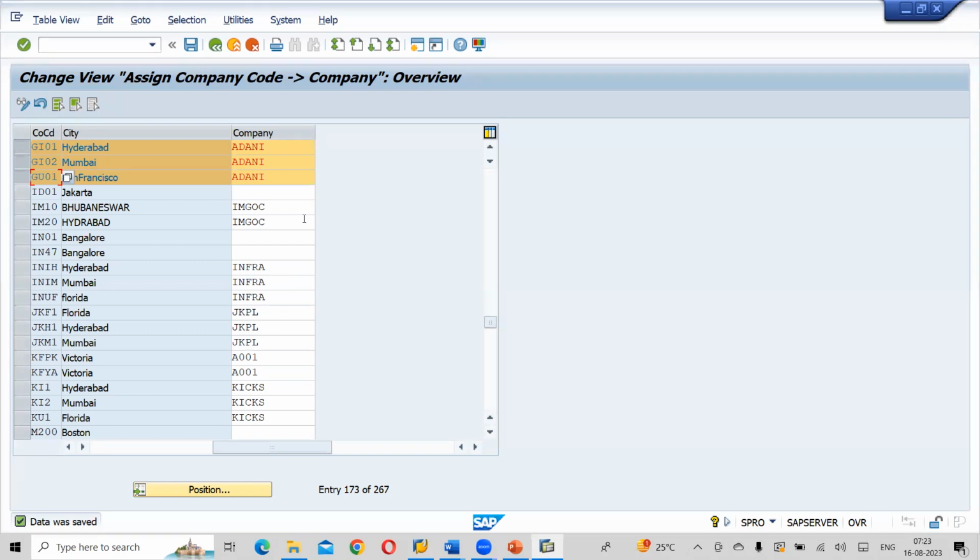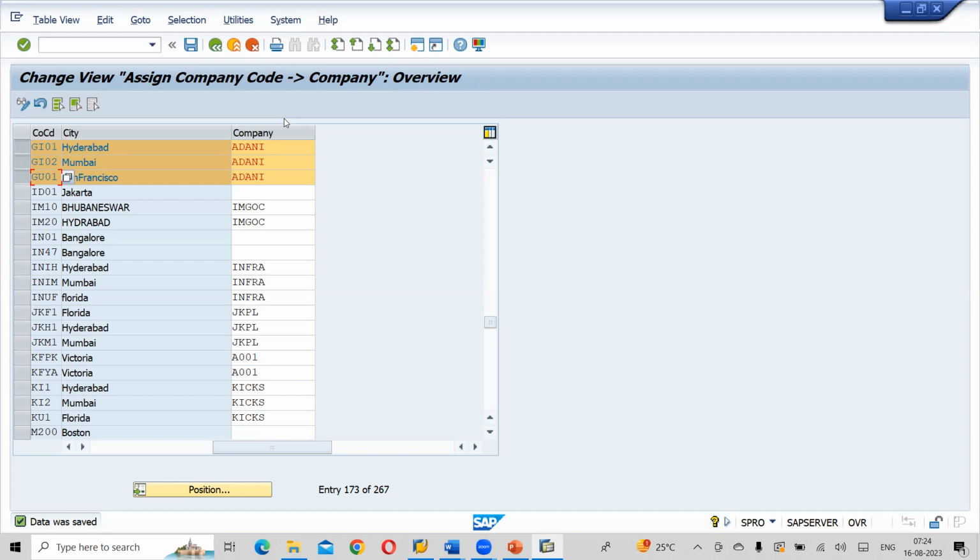So already we have created credit control area. Transaction path, write down the path. Path, same as above, till financial accounting. From there, select Assign company code to credit control area.